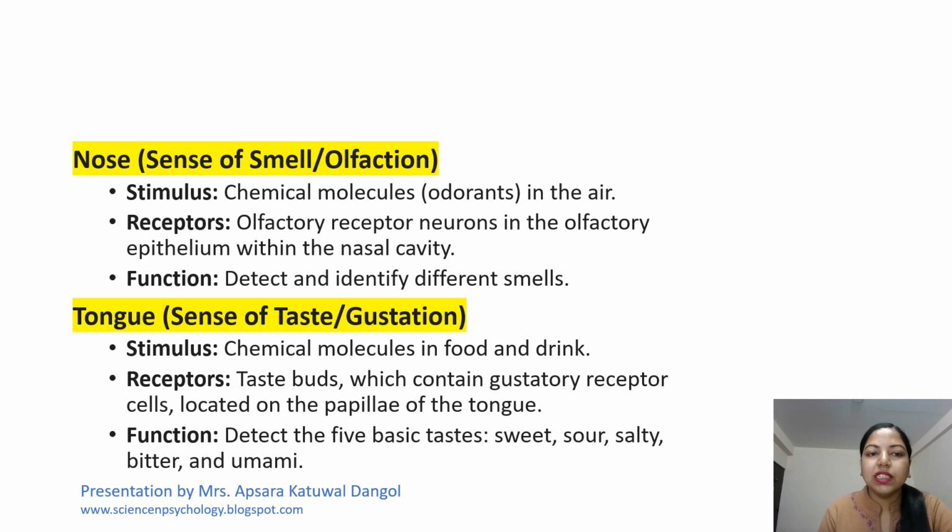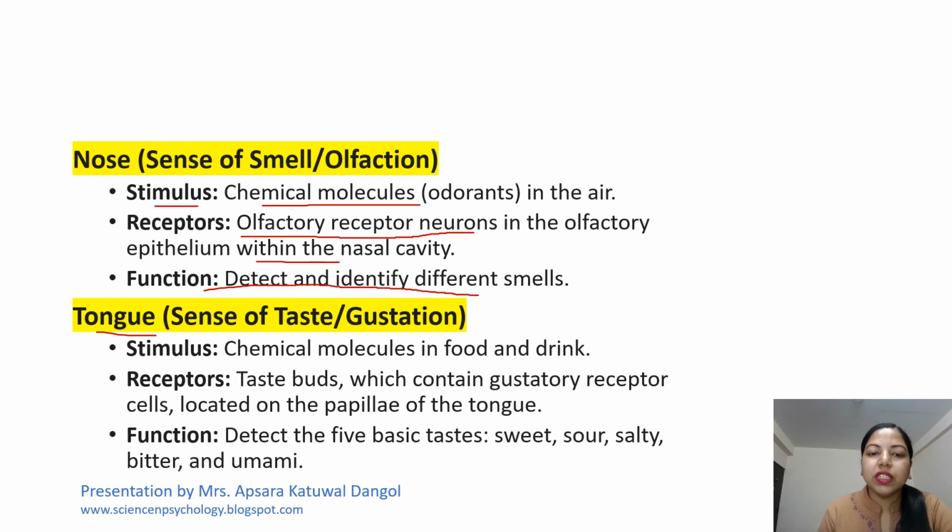Next is nose. It is the sense of smell, and olfaction helps to sense the smell. So stimulus here, they can be chemical molecules, odorants in the air, receptor, olfactory receptor neurons in the olfactory epithelium within the nasal cavity. And what is its function? It detects and identifies different kinds of smell.